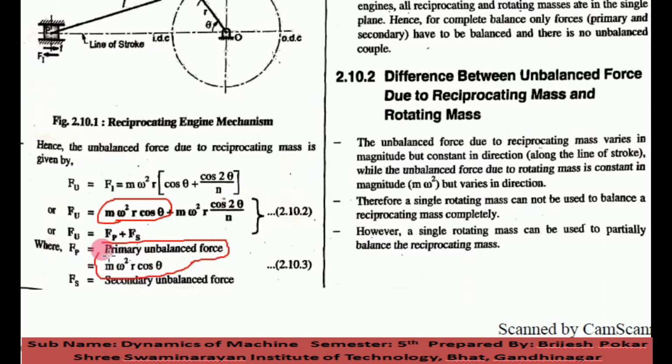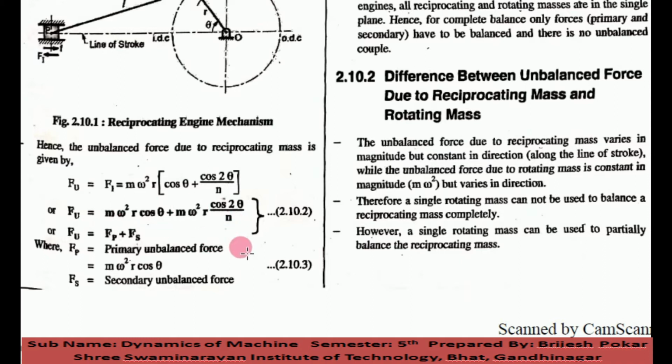Now the second one, m omega square r cos 2 theta upon n, is the secondary unbalanced force. So there are two unbalanced forces: the primary unbalanced force and the secondary unbalanced force. The equation for the primary unbalanced force is m omega square r cos theta, and for the secondary unbalanced force it is m omega square r cos 2 theta upon n. You have to remember this very well.